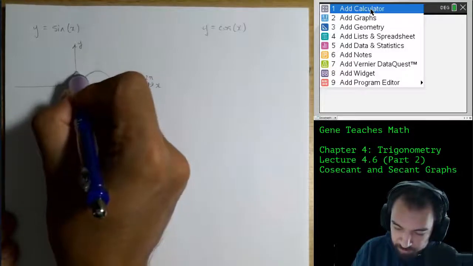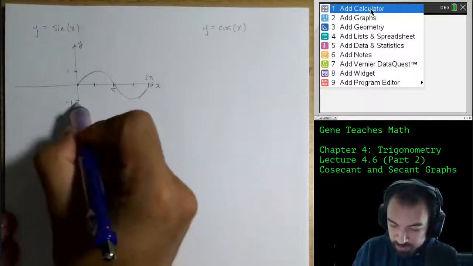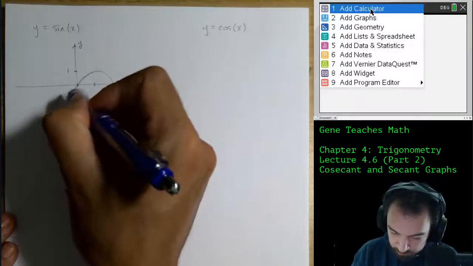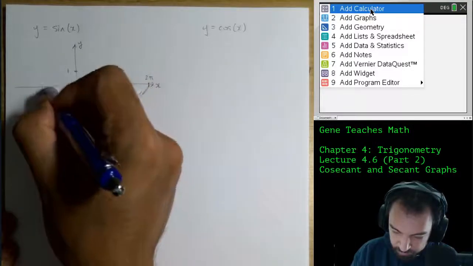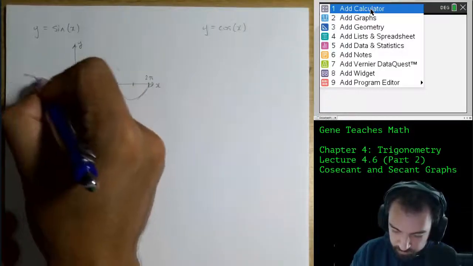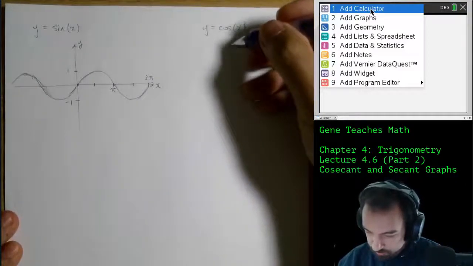The maximum value of normal sine is 1. The minimum value is -1. So the range is from -1 up to +1. And just for fun, we'll do another period going backwards like this. Something like that. All right. Y equals cosine of x.